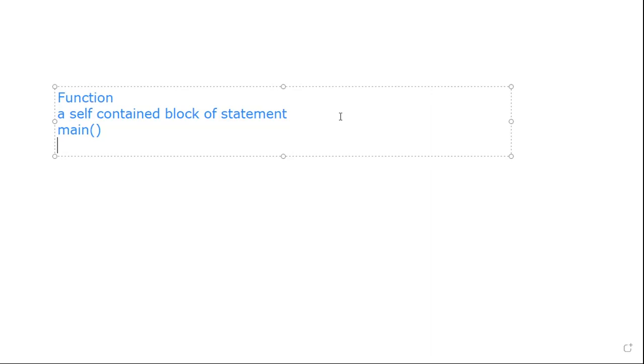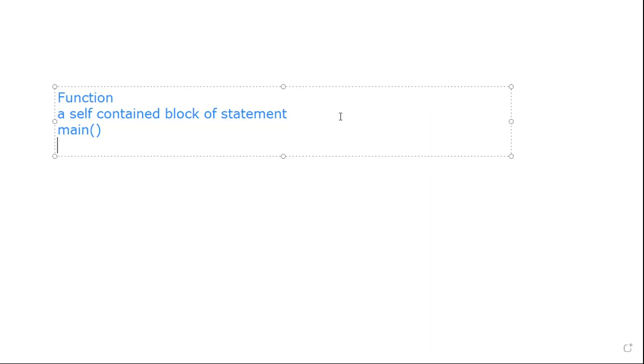For example, I write a program such a way that if you choose option 1, it will ask for the record of the employee. If you choose option 2, it will ask for the modification for the employee. If I choose option 3, it will display all the employees' information. So the operations are different. For every operation, I will write different code as functions, and I will call these functions in my main program whenever necessary.